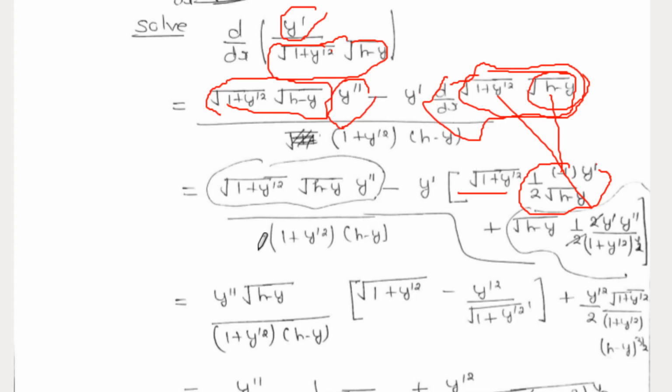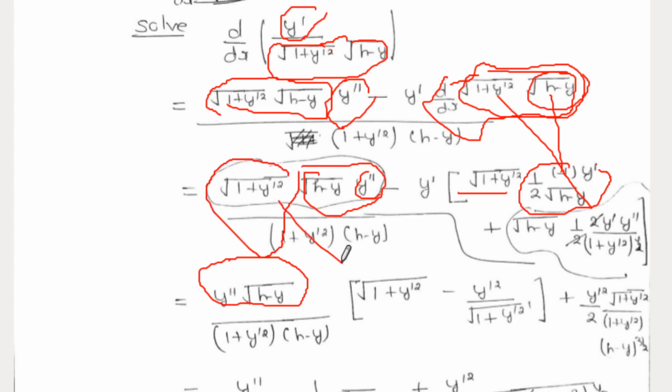Now we collect the y square, y double prime term, the second derivative of y with respect to x. This term is common here, so we can take it outside, and the rest of the terms are this.